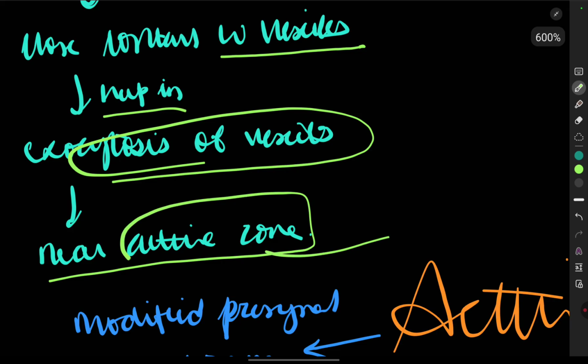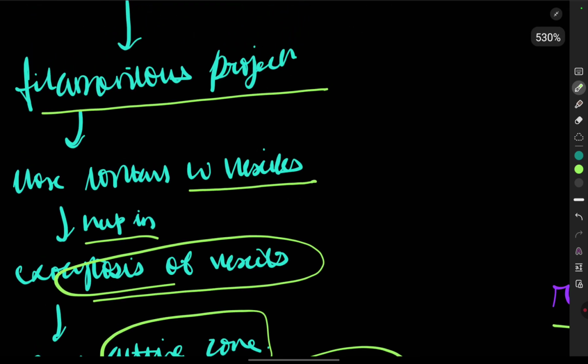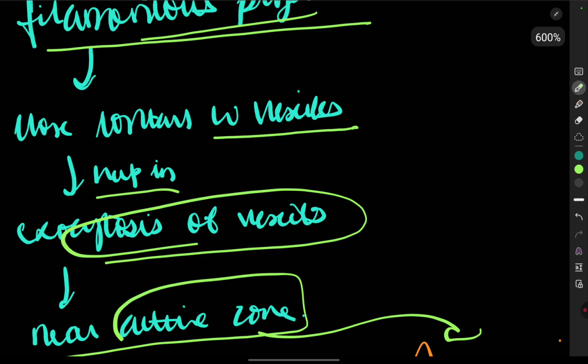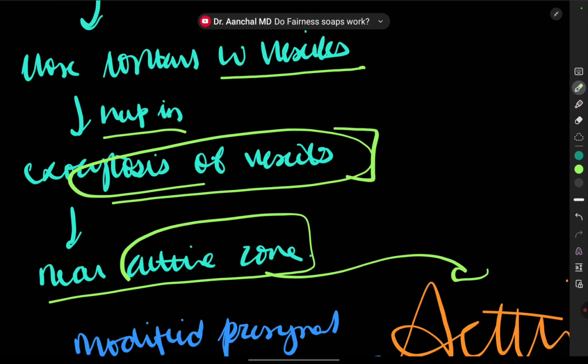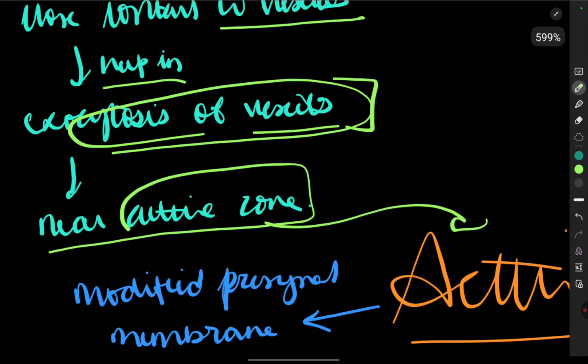We are going to see what the active zone is now. They help in the transmission.